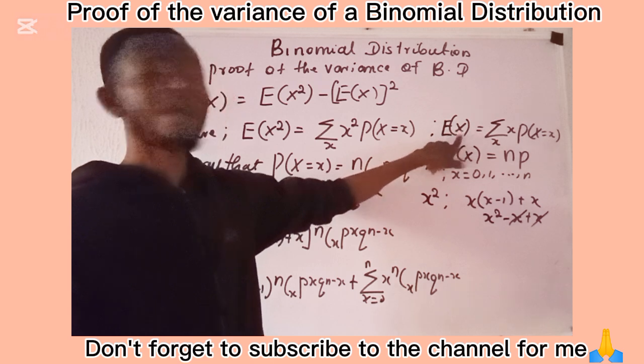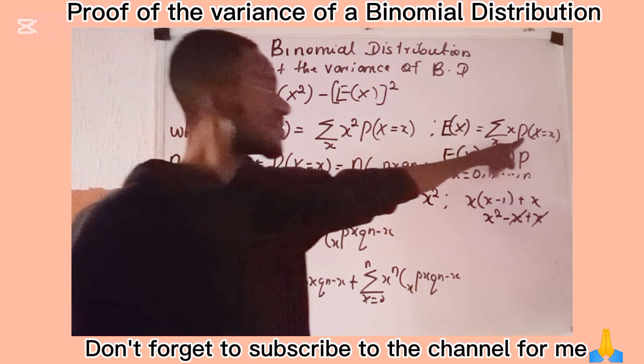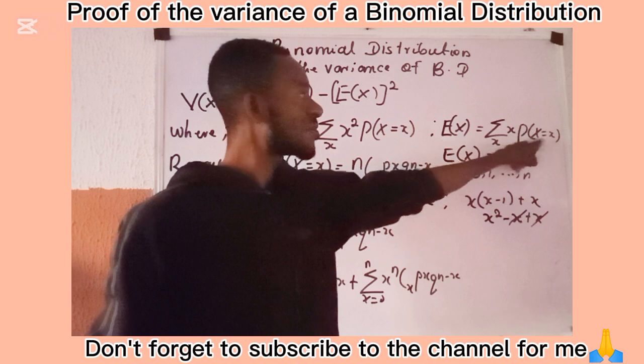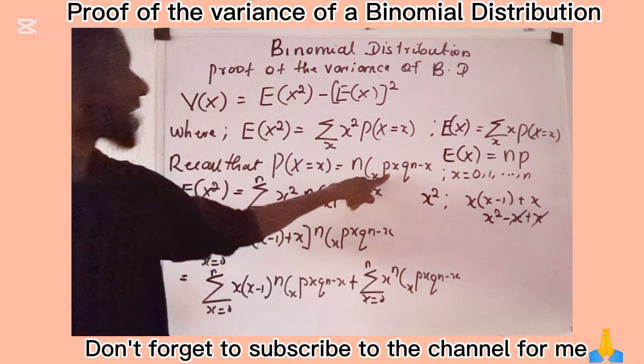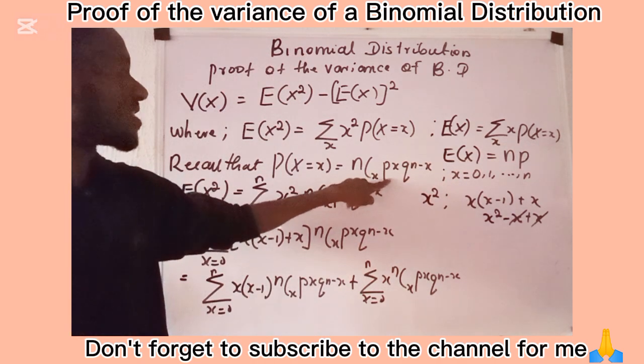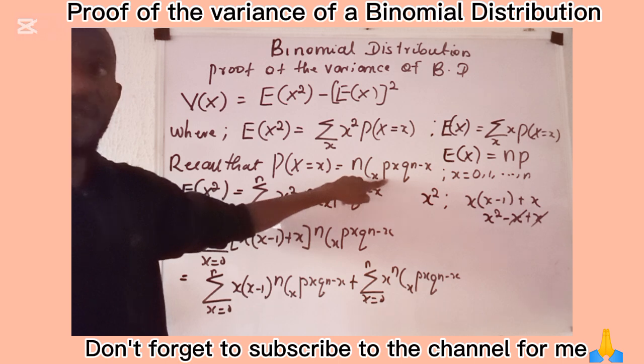And because it's following a binomial distribution, definitely this P of capital X equals small x will be expressed as this, because this is the PMF of a binomial distribution.